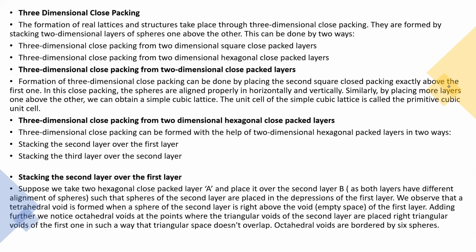Three-dimensional close packing from two-dimensional hexagonal close packed layers is another type. It can be formed in two ways: stacking the second layer over the first layer, and stacking the third layer over the second layer. Suppose we take a two-dimensional hexagonal close packed layer A and place a second layer B on it. If you see the diagram, you can understand easily: the spheres of the second layer are placed in the depressions of the first layer. You can underline this point: the spheres of the second layer are placed in the depressions of the first layer. This sentence is important.